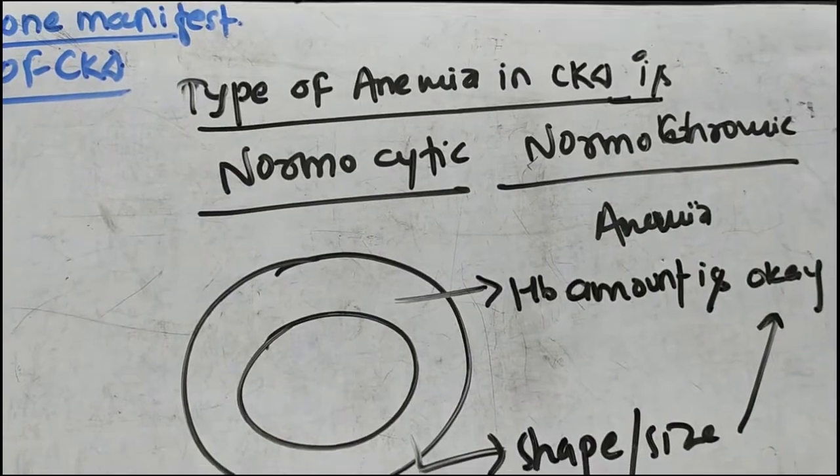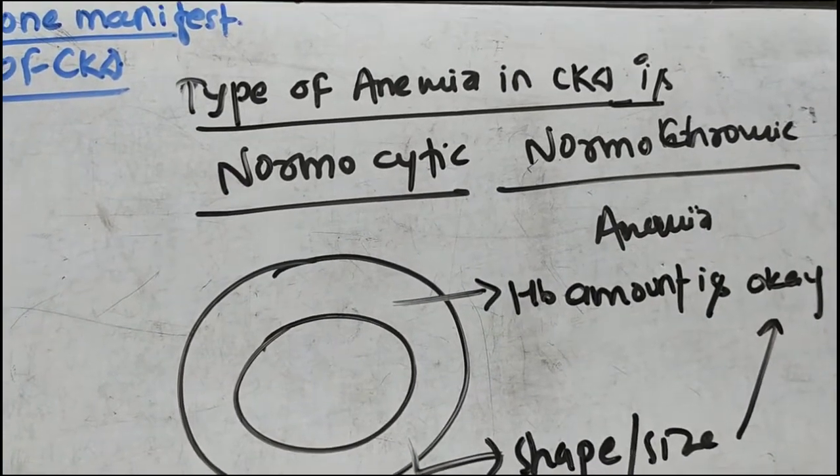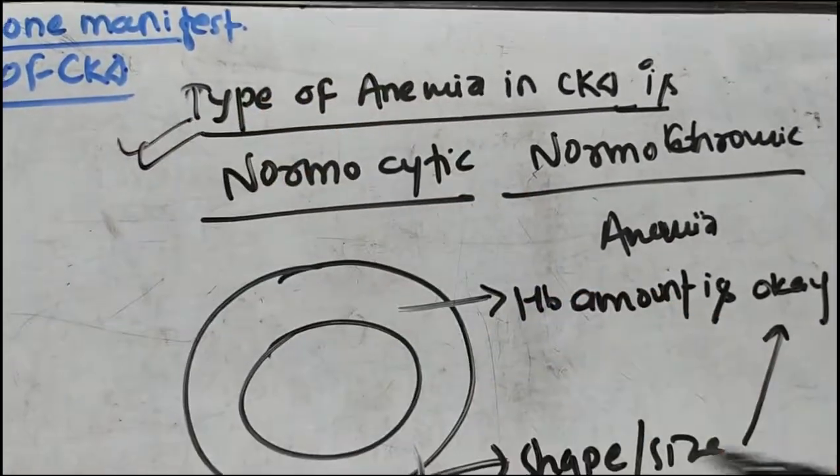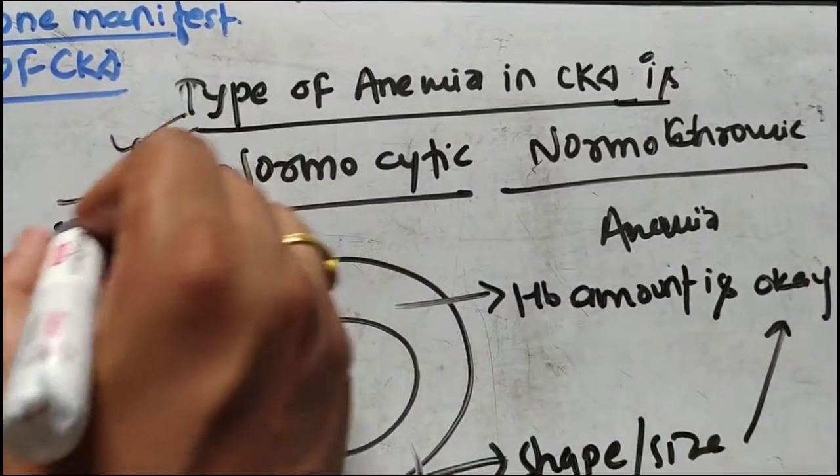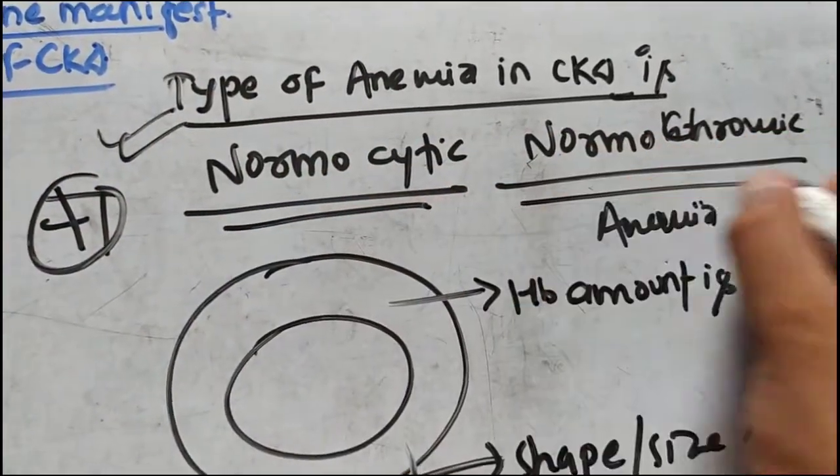So there is one MCQ question: what is the type of anemia that develops in the patient of CKD? The answer is that the anemia is basically normocytic normochromic anemia.